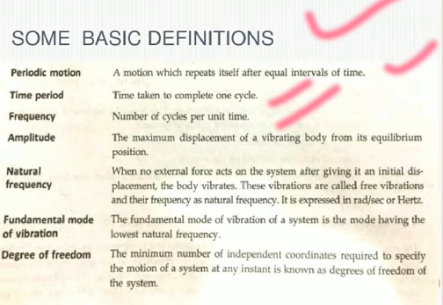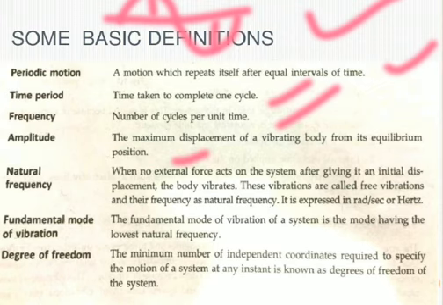Amplitude is the maximum displacement of a vibrating body from its equilibrium position. Let us suppose this is the base axis and this is the maximum. So this height is the maximum amplitude. That means till that height it can travel. The maximum displacement of a vibrating body is known as its amplitude.